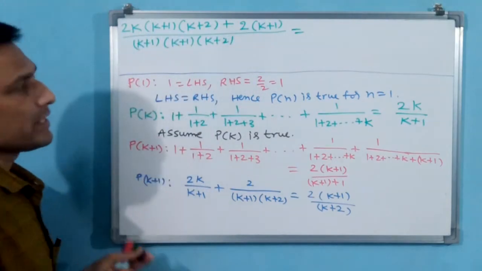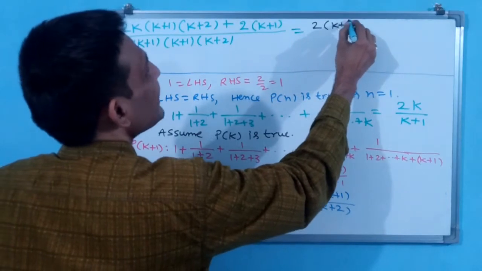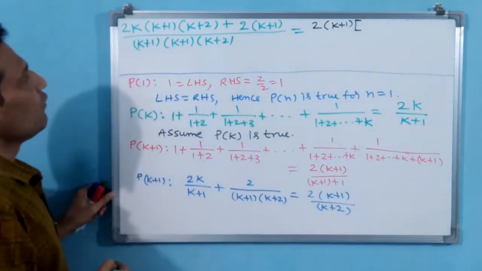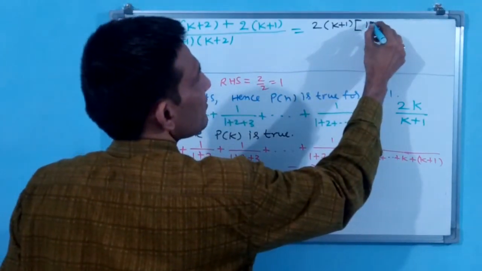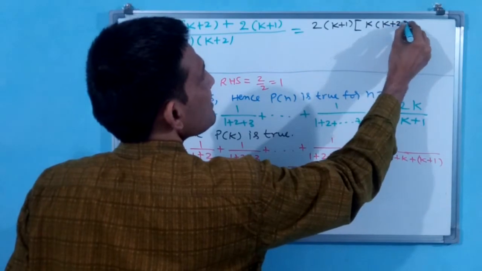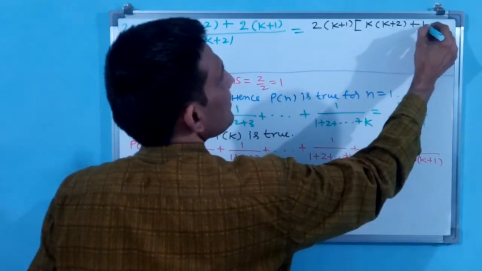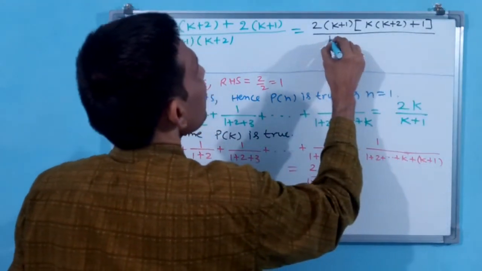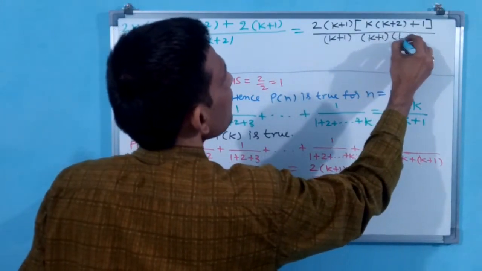If you observe carefully, take that common 2 into (k plus 1). If you take common, k into (k plus 2) is there this side. You write down k into (k plus 2) plus, this side nothing is there, only 1, divided by (k plus 1) into (k plus 1) into (k plus 2).